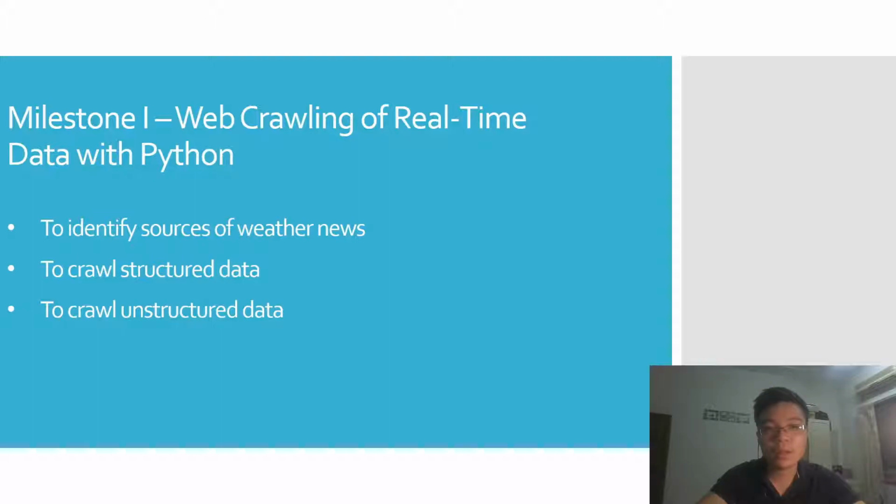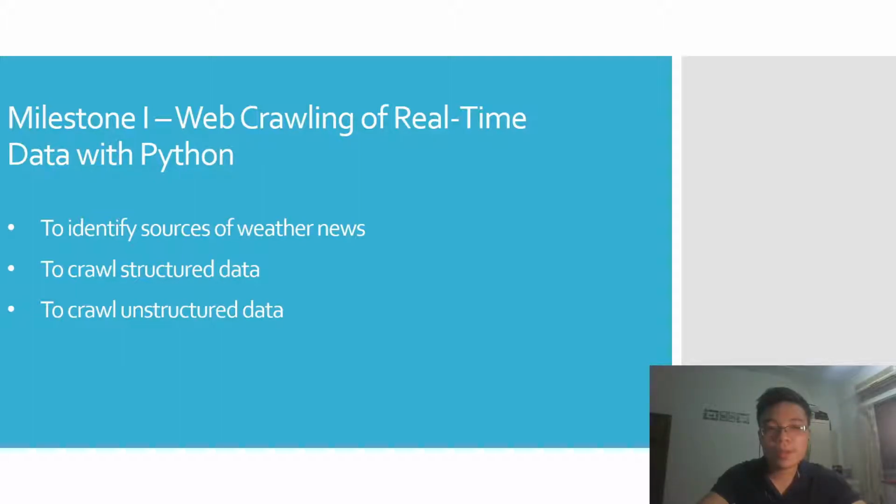First is to identify the sources for weather news, where we have to crawl the structured data and unstructured data. Secondly is to crawl structured data, which will be conducted by my friend Xavier Tae Han, and I'll be doing crawling of unstructured data for our weather news.